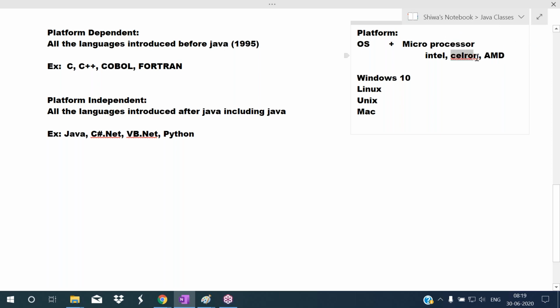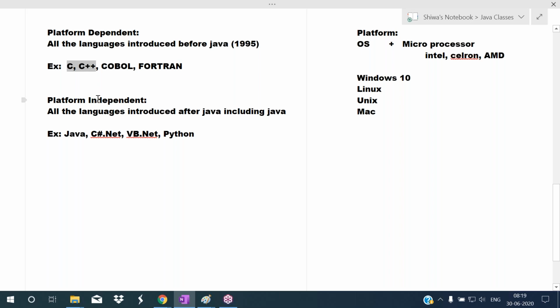The instructions which can be understood by Celeron may not be understood by Intel or AMD. Like that, each and every operating system has its own language, and each and every microprocessor has its own language. The instructions which can be understood by one platform may not be understood by another platform. So we call C and C++ platform dependent programming languages.